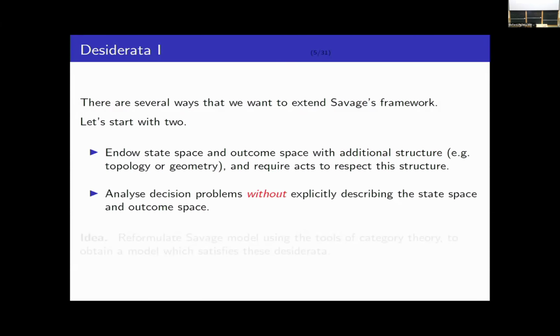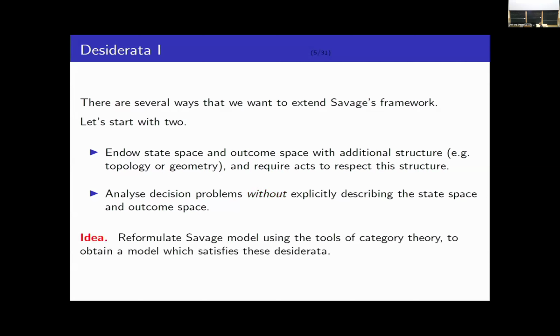She has some vague idea that there are some states and outcomes, but she doesn't really have the ability to specify the state space in a very concrete way. And we'd like to have something like the Savage theorem in that setting as well. Okay, so the idea of this project is to reformulate the Savage model using ideas from category theory to obtain a model which satisfies these desiderata.